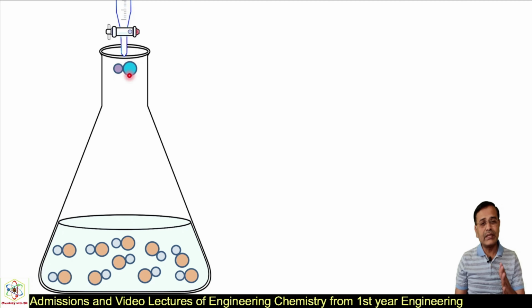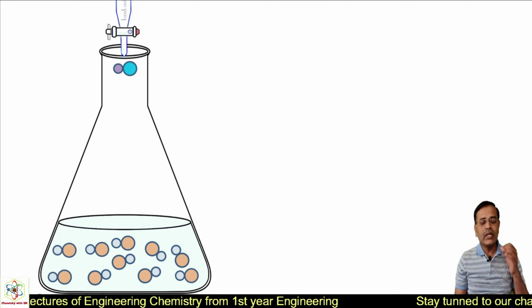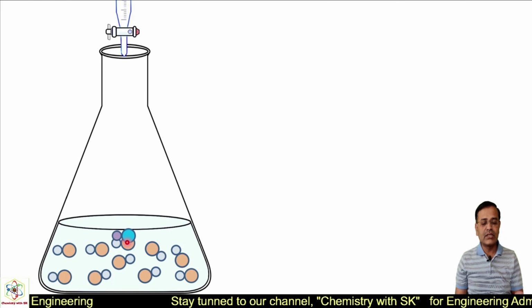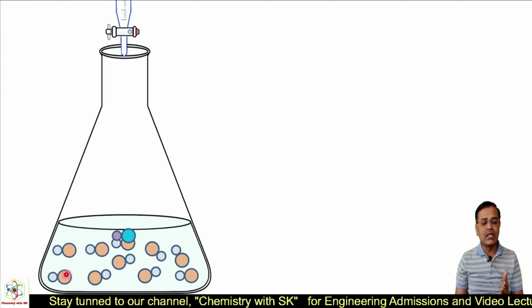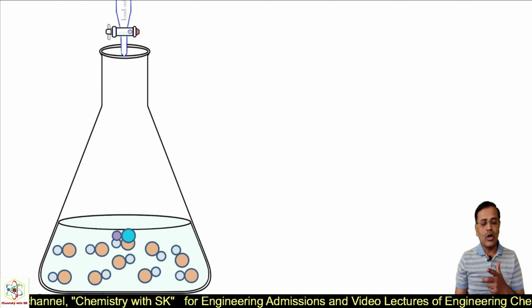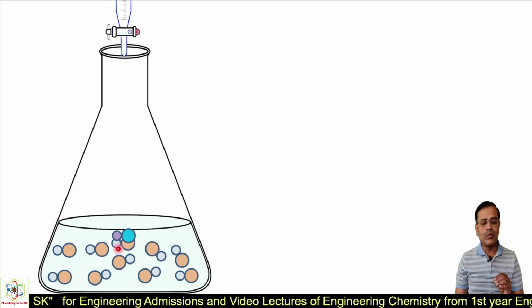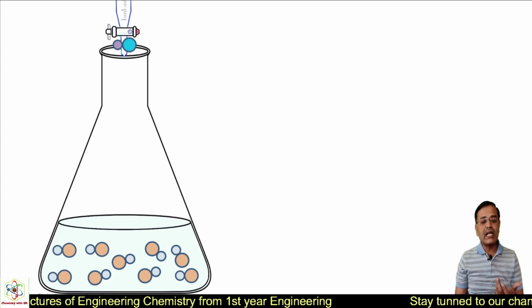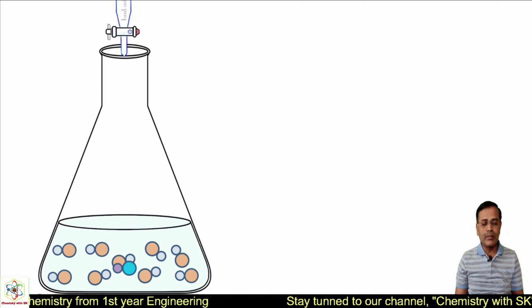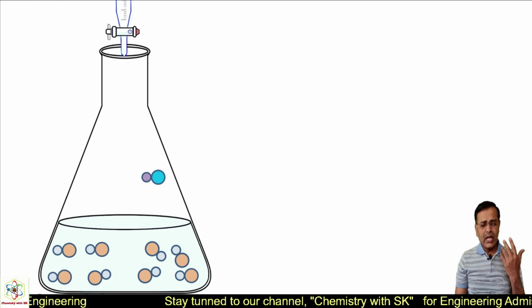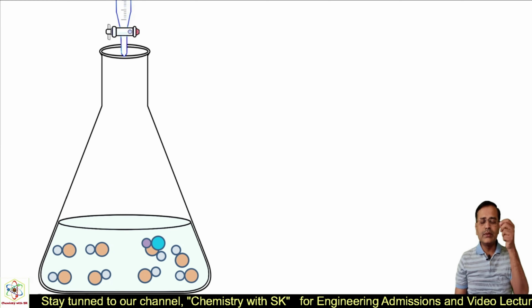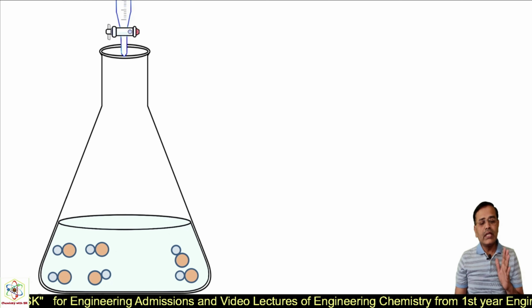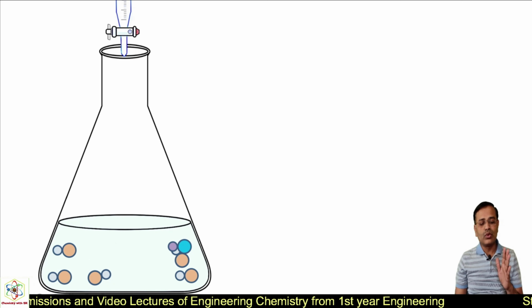So let us see what happens exactly and why the endpoint is obtained. When the burette solution is added, it combines with the solution from the conical flask, that is HCl solution. So there will be an HCl and NaOH reaction and there will be neutralization of that. As we are adding NaOH solution from the burette, there will be a neutralization reaction and salt formation. If we add a second molecule, that will combine with another molecule of HCl and there will be a neutralization reaction. In this way, each molecule which is being added from the burette will react with the conical flask solution and there will be neutralization. So in this way, there is a decrease in the concentration of HCl solution whatever we have taken.